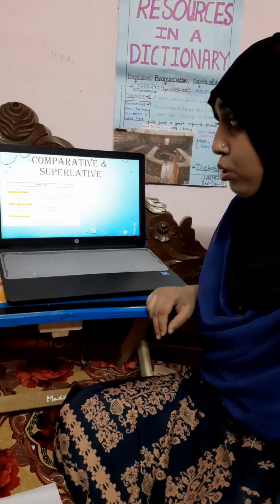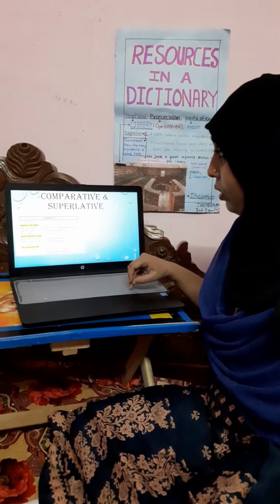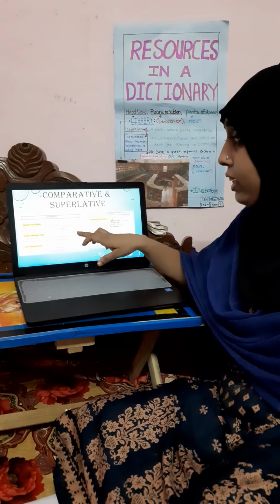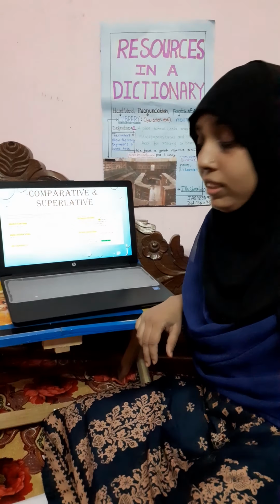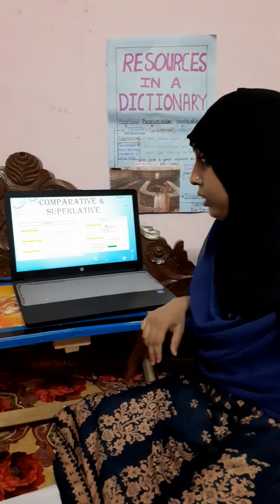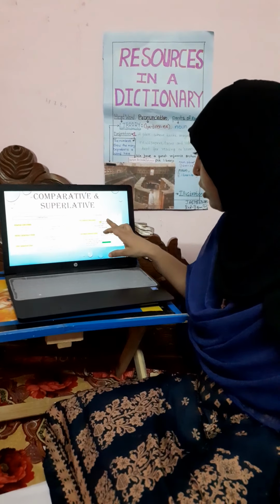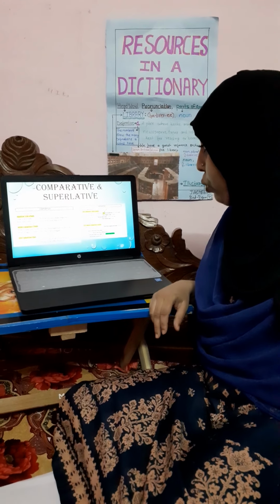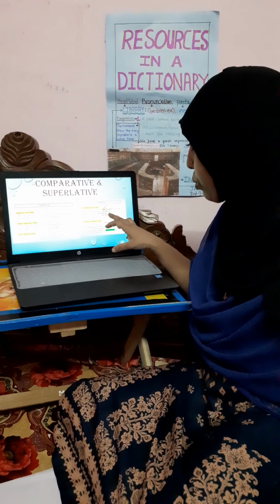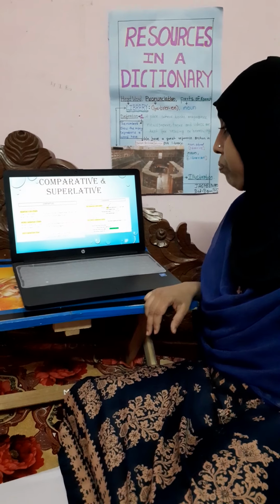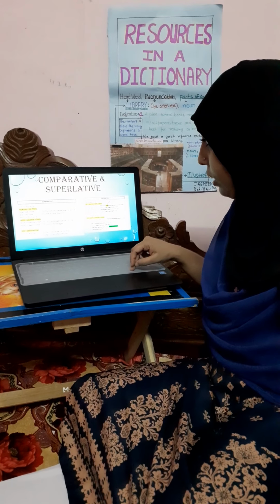We have comparative and superlative words given in sentences. Comparative and superlative degree words are also given in the sentences. I would like to tell you one example: This blue suitcase is smaller than the red one. Smaller than is the comparison of two different things. Then in the superlative, I would like to show you one example: The quickest way is down the path. We are given the easier forms of this. Other examples have been given.